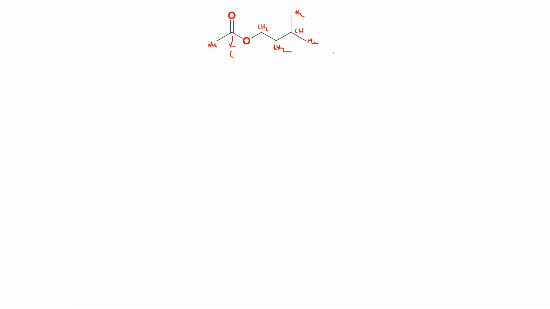So in the molecule you have various types of carbon here. Can anybody quickly tell how many signals you will be looking at in its proton decoupled 13C spectrum? Quickly tell how many signals you are going to get in proton decoupled 13C.